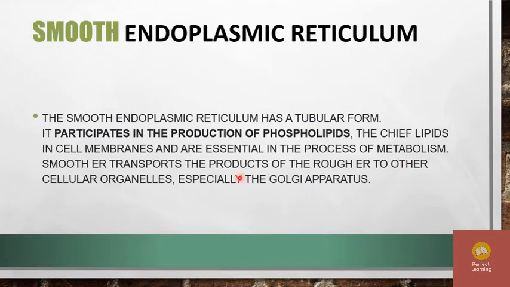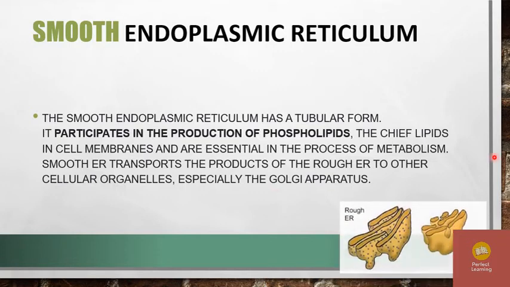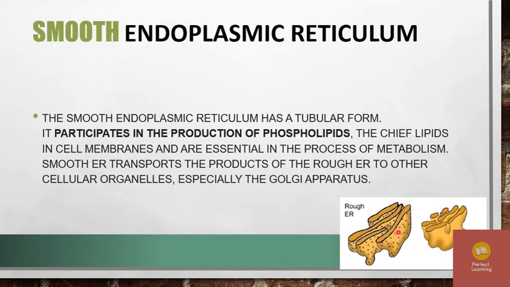Smooth endoplasmic reticulum transports the products of the rough endoplasmic reticulum to other cellular organelles, especially the Golgi apparatus. I will explain rough endoplasmic reticulum in the next slide. You can see the diagram here. Where small pores are present, it is called rough endoplasmic reticulum. It is smooth surfaced, so it is called smooth endoplasmic reticulum.